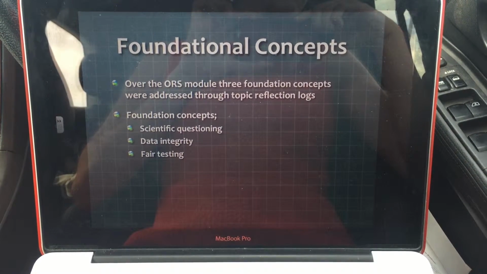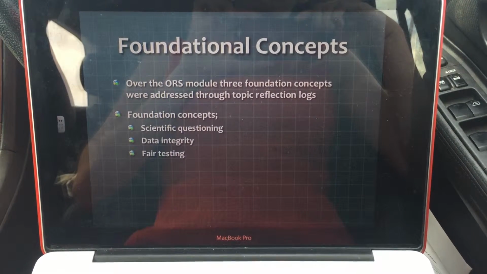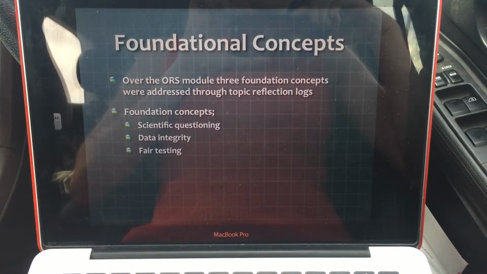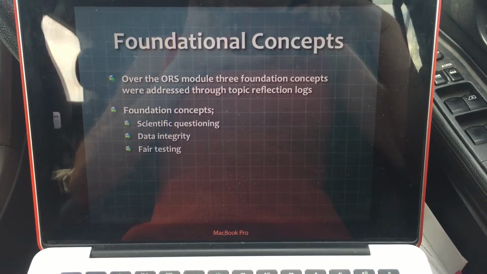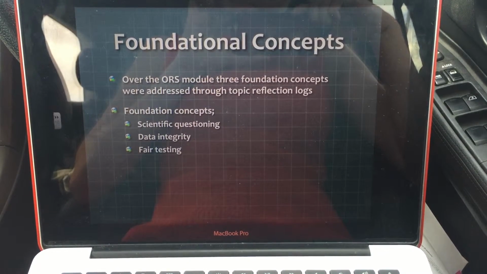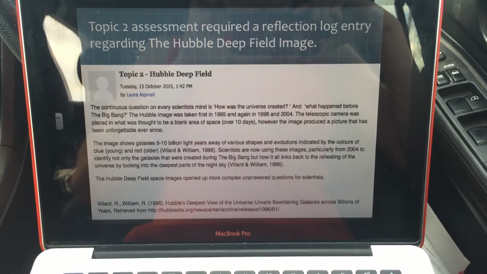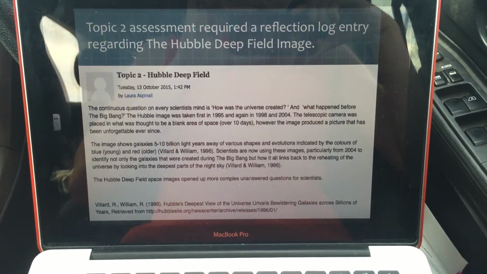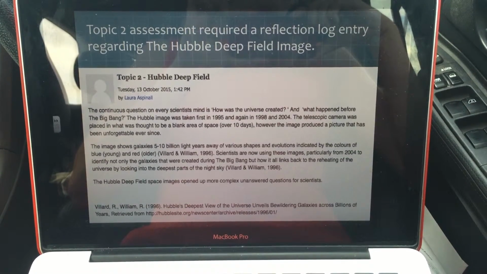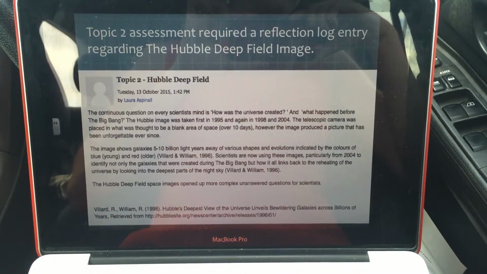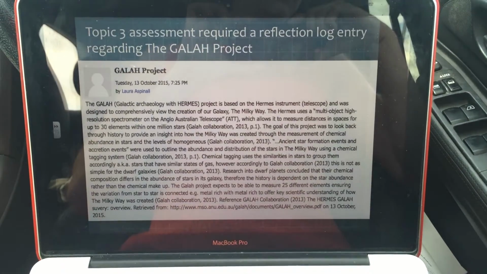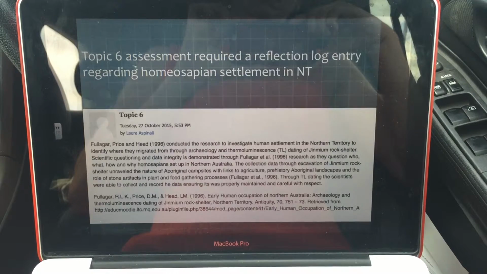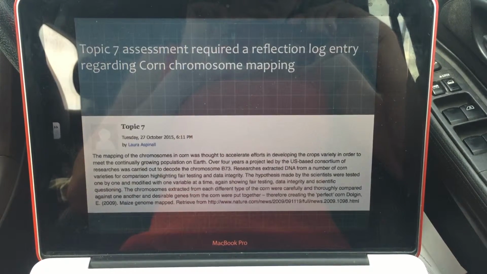Through this module, 3 foundational concepts of science were addressed through a topic reflection log. Scientific questioning, data integrity, and fair testing were each examined within an article, and a short reflection was written. A reflection of Hubble's deep field image was intended to explain foundational concepts of data integrity, scientific questioning, and fair testing. So forth were topics 3, 4, 5, 6, 7.